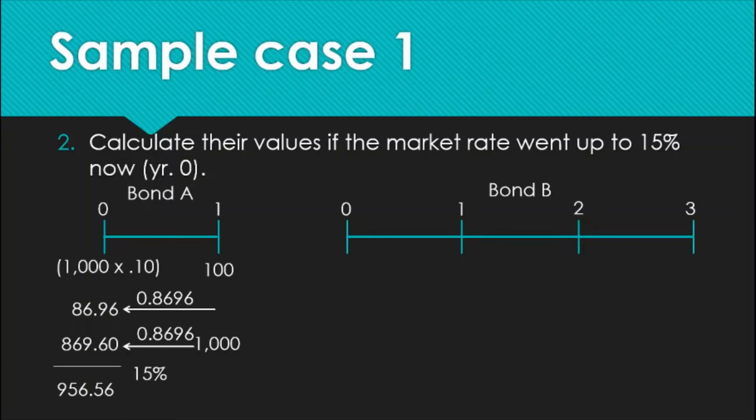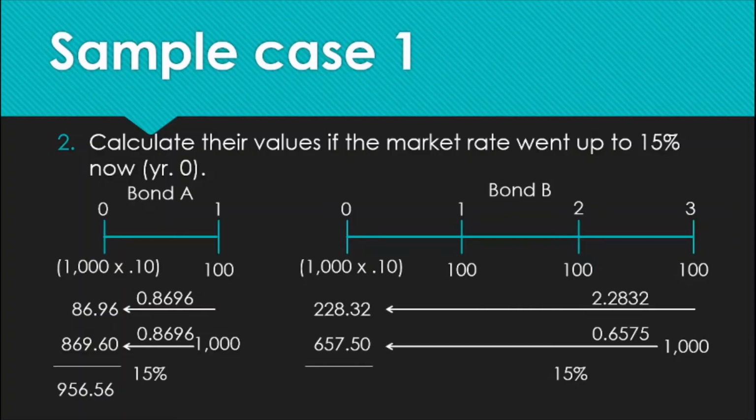Bond B has 3 years remaining to maturity. So the coupon payments would be 1,000 times 10%, 100 each year. And at the end of 3 years, the investor will receive the 1,000 peso par value. So for 3 years, a 15% rate of return will give us a PV lump sum of 0.6575 and a PV annuity of 2.2832. So 100, the coupon amount, times 2.2832, that's 228.32.